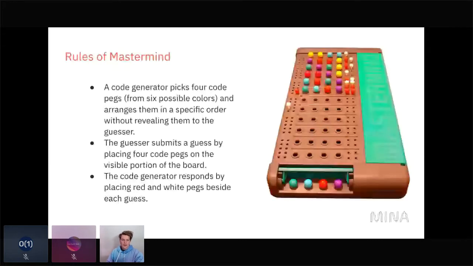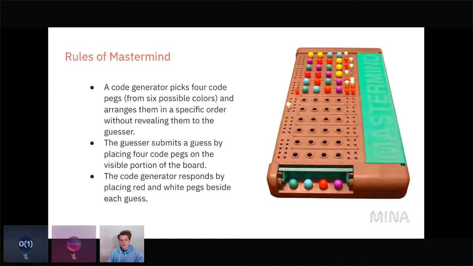How it works is that a code generator picks 4 code pegs from 6 possible colors, and they hide them in this little door that you can see at the bottom here so that the guesser can't see them. They're arranged in a specific order, and the code generator is not allowed to change the order throughout the course of the game.